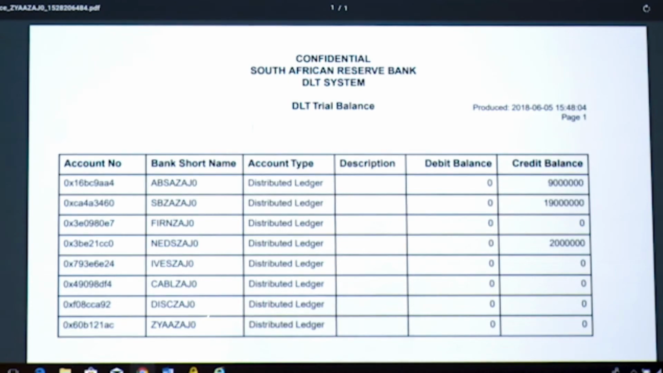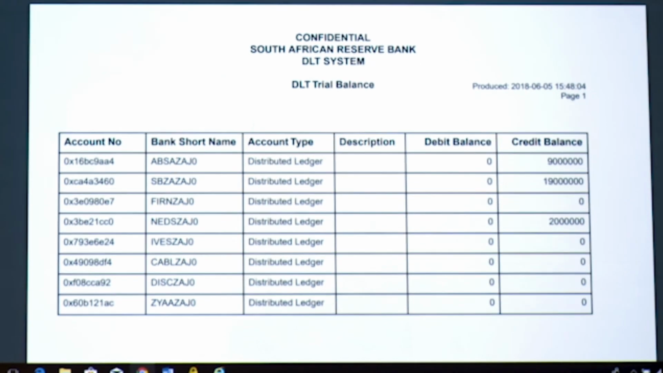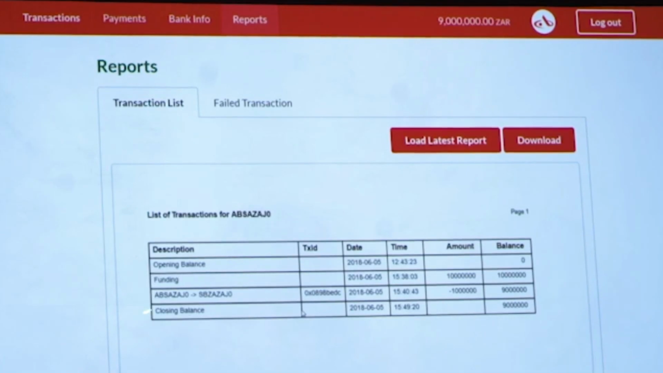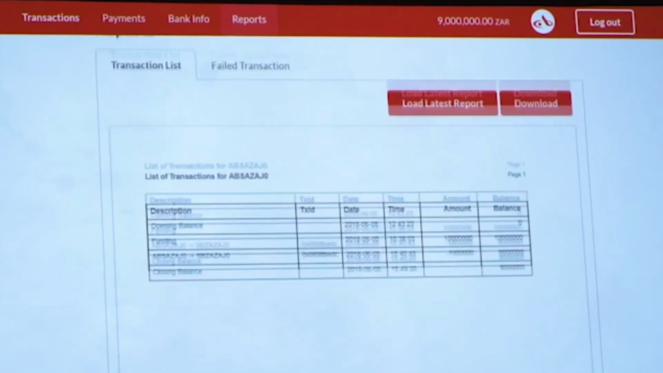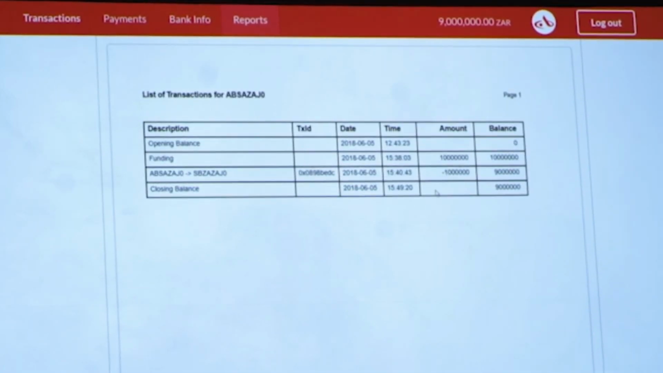You can see all the balances of each of the banks. Absa Bank with 9 million, Standard Bank 19, and Nedbank with 2 million. So you can see that Absa Bank will see what was the opening balance. They started with 0. The first one was the funding of, what was that, 10 million.